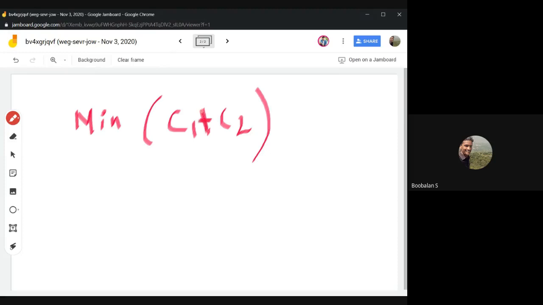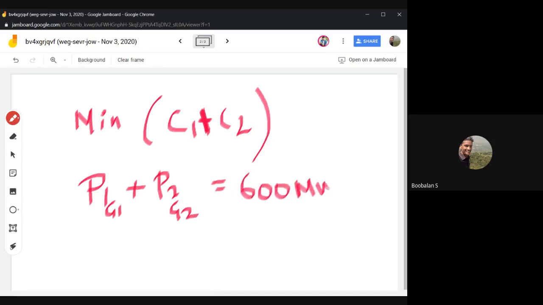So C1 plus C2, both will work cumulatively. C1 C2, we need to minimize the cost. And what is the constraint? The total power generated by generator 1, that is P1 suffix G1, and the power generated by generator number 2, both should be 600 megawatts. It cannot go beyond that, right? This is the constraint.